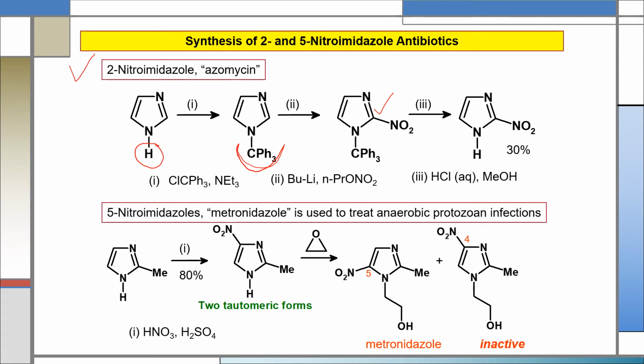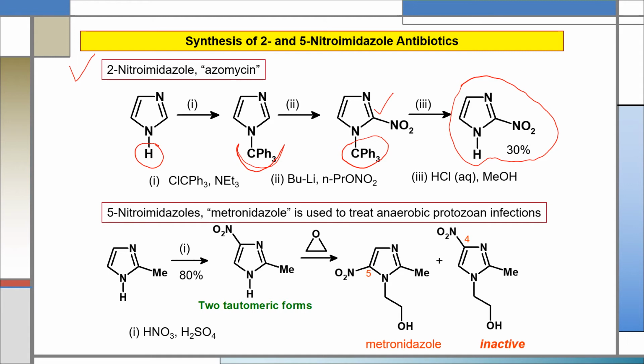hydrolyzed using hydrochloric acid in methanol. During this hydrolysis, the bulky triphenylmethyl group will be replaced and this compound will be produced, that is 2-nitroimidazole, which is known as azomycin. This is an antibiotic product.